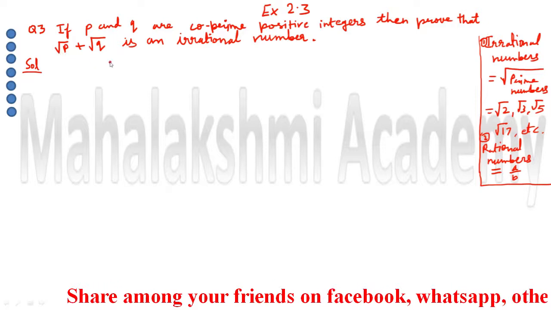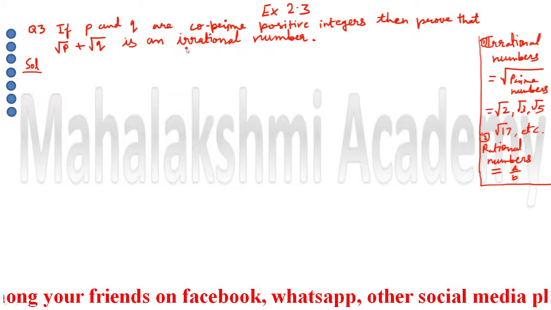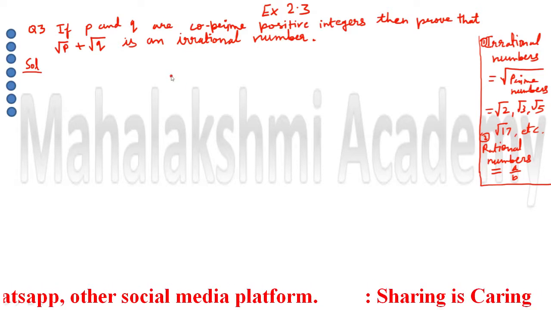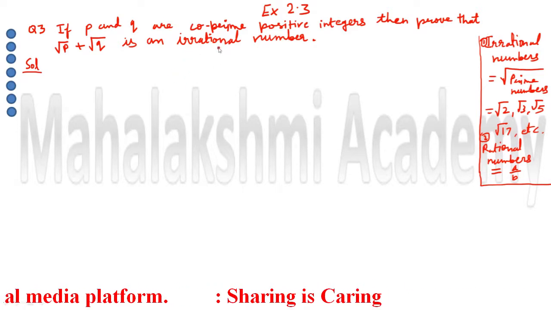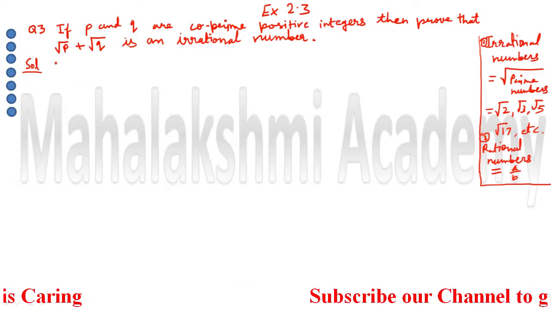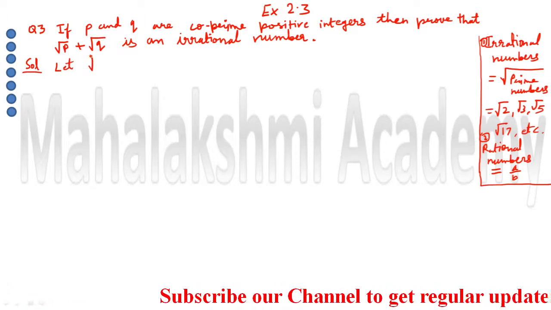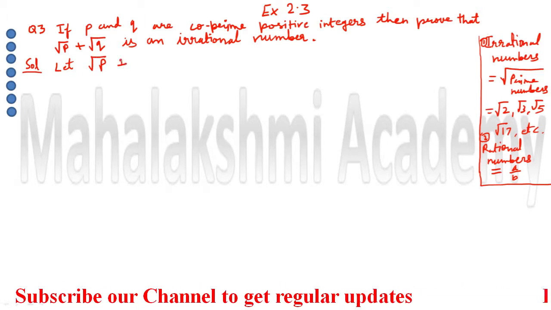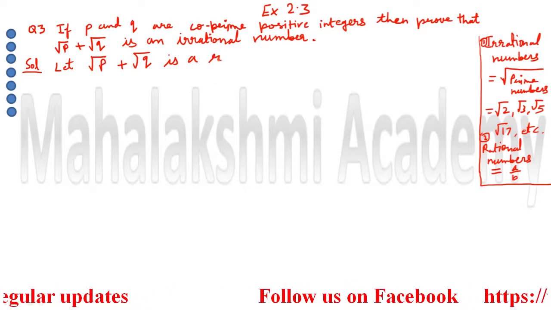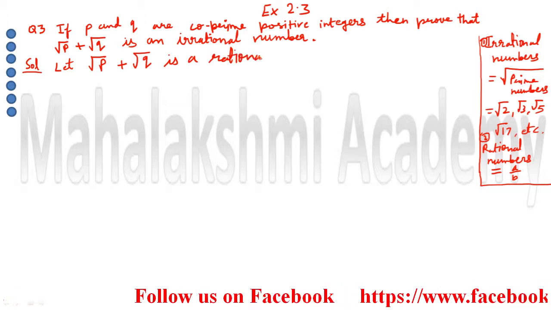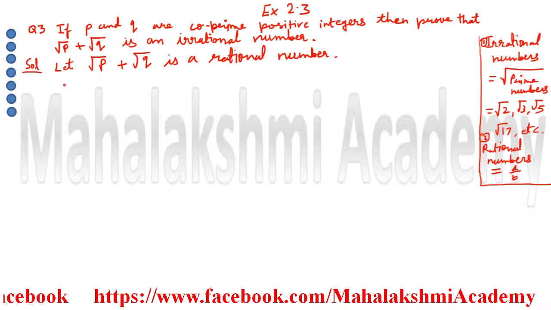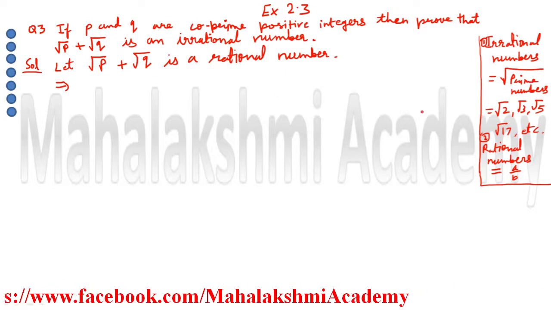So we will start this question by the contradiction method. Contradiction method means whatever we have to prove, just the opposite of that we have to assume. So we have to prove irrational, but we are going to assume it as rational. So we will write here, let root P plus root Q be a rational number.